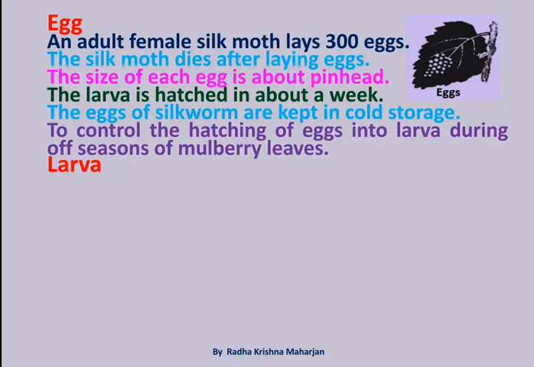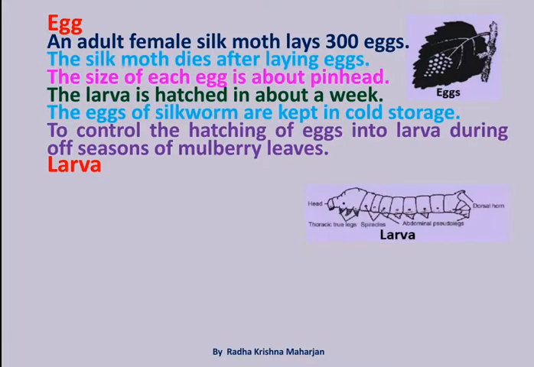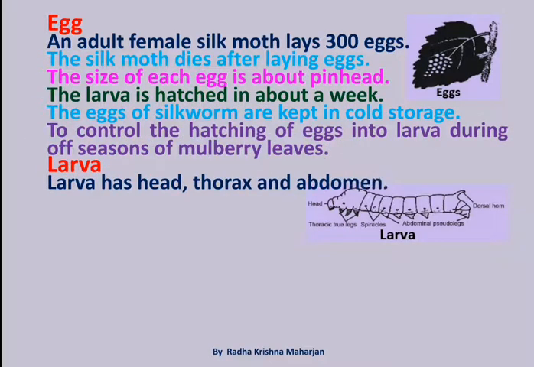Larva. Larva has head, thorax and abdomen. It is voracious eater.